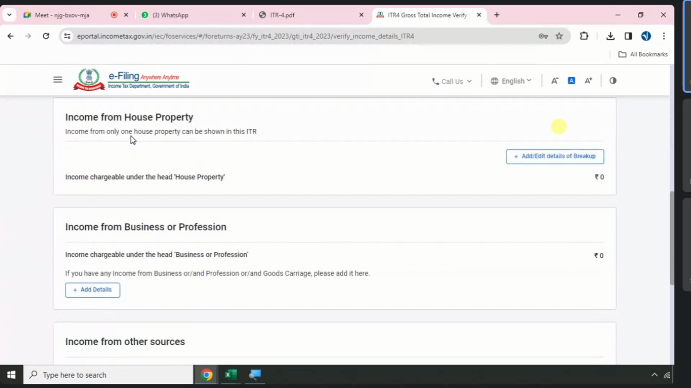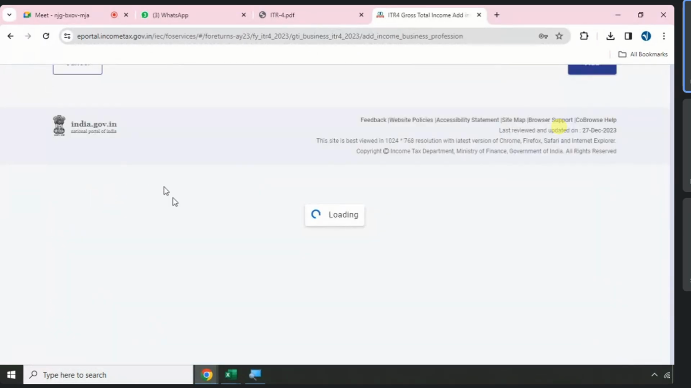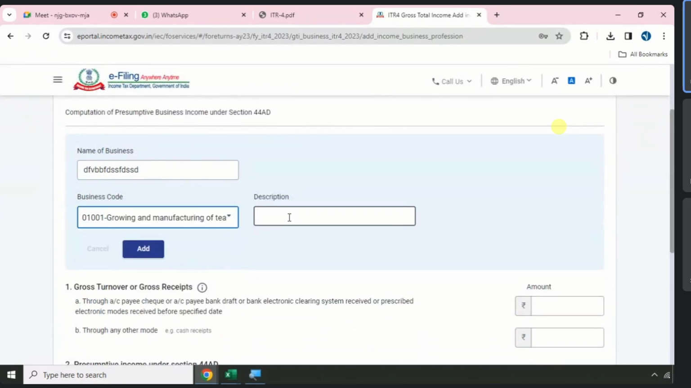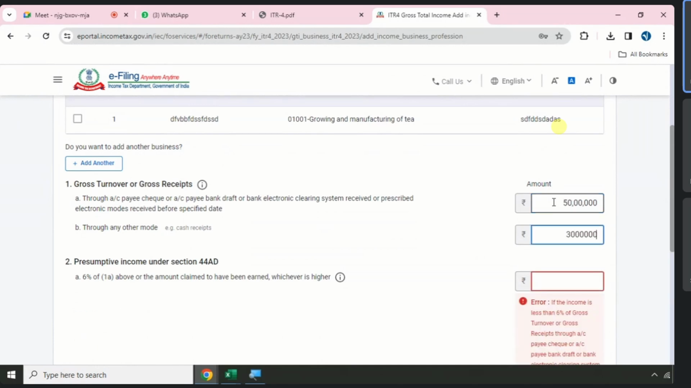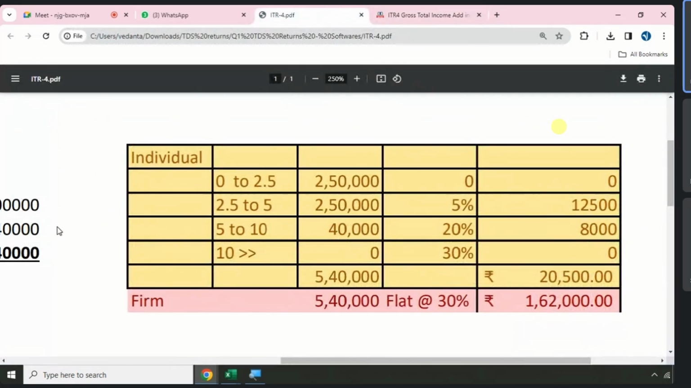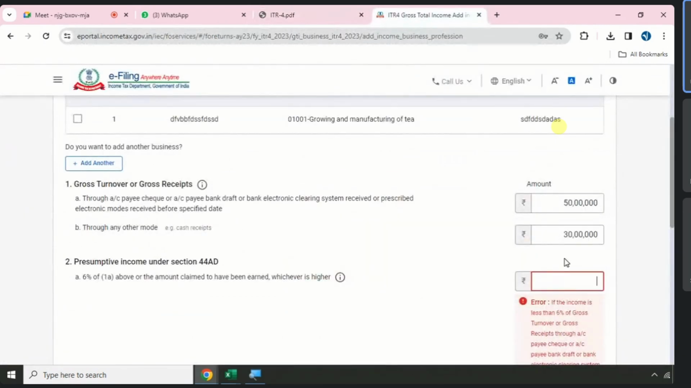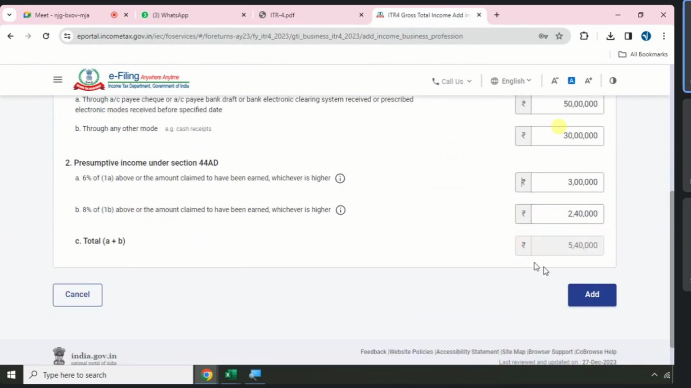But a firm may have properties, a firm may run businesses. I click on the button add. I will report the dummy details again. Provide your business name, select your business code, provide your business description, add the turnover through bank, 80 lakhs, turnover through cash. Next, what is the 6%? 3 lakhs, 2,40,000, 3 lakhs, and again the same 5,40,000 income I am reporting using a firm PAN card.